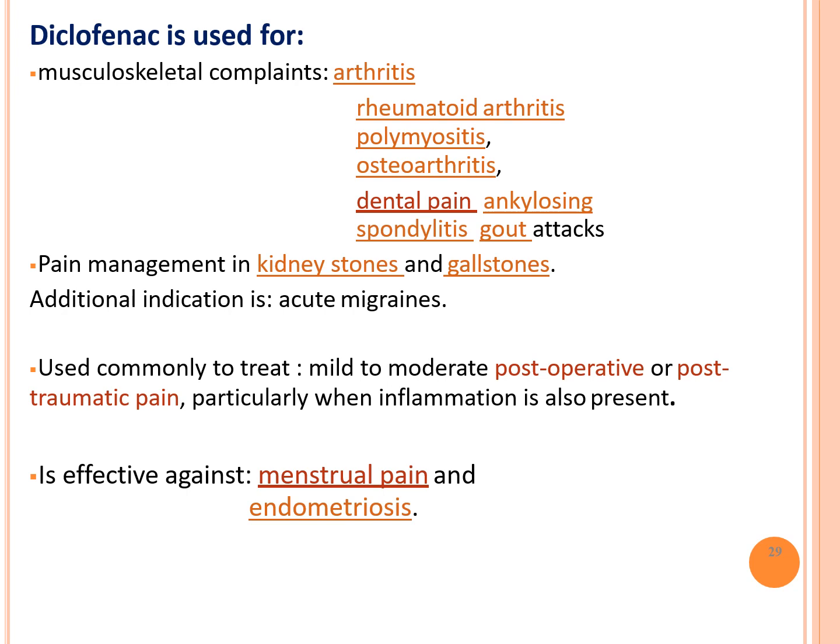It is used commonly to treat mild to moderate post-operative and post-traumatic pain, particularly when inflammation is also present. It is also effective in menstrual pain and endometriosis.